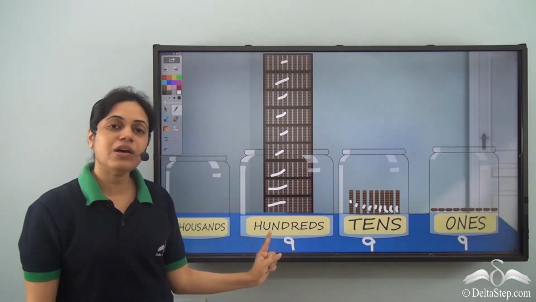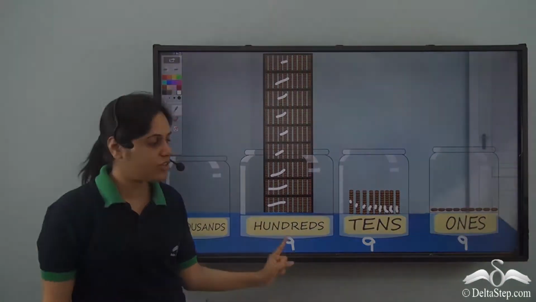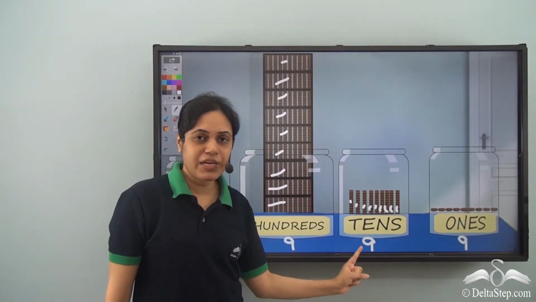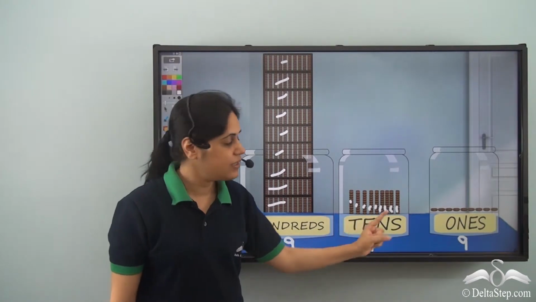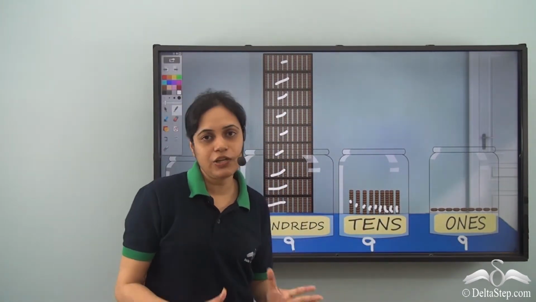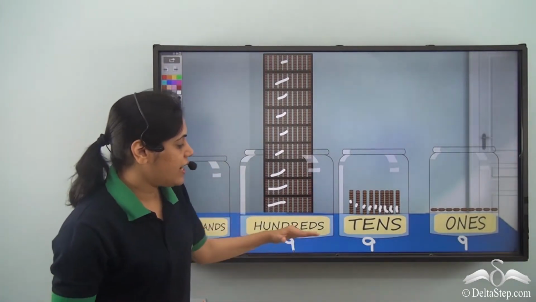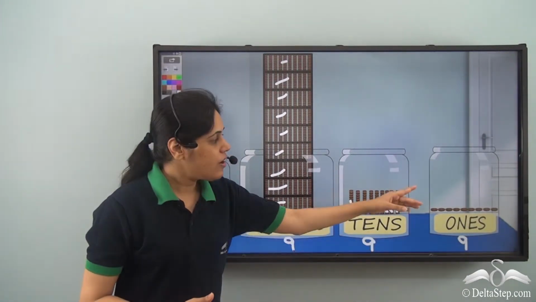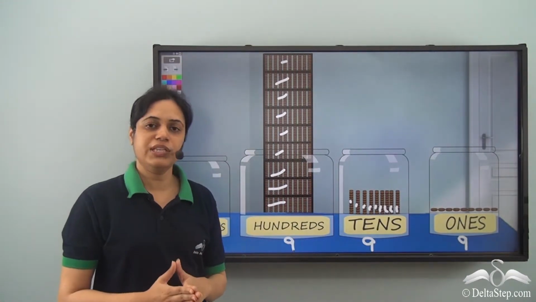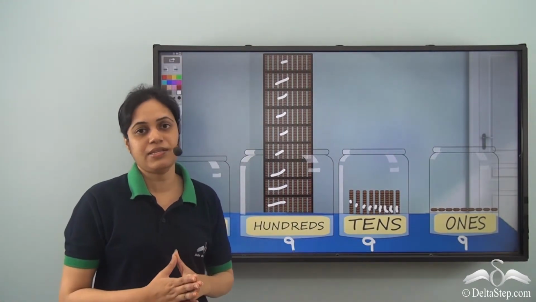So this 9 in the hundreds place is for 900. This 9 in the tens place is for 9 tens or 90. And this 9 with single cookies is for 9. Now, after 999, what if I put one more cookie in the ones jar? What happens next? Let's see.